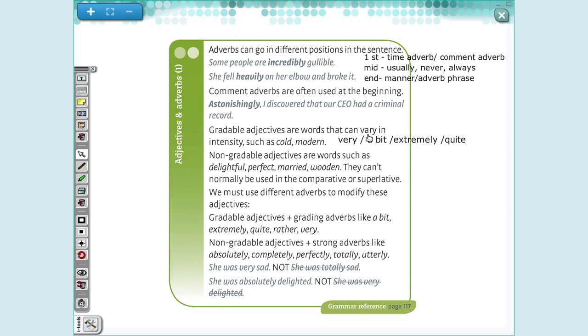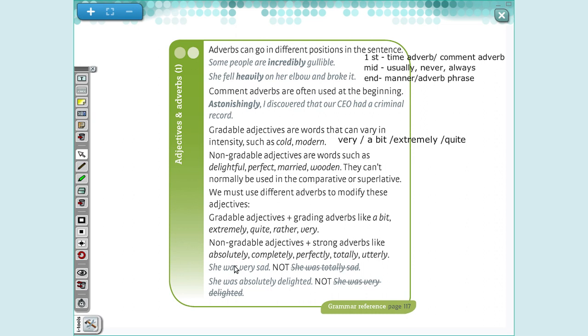So what words can I use in this situation? I can use absolutely perfect, completely perfect, totally perfect. So you can use these adverbs in here to modify when I have a non-gradable adjective. Gradable adjectives, very, a bit, extremely, quite, rather, okay? And non-gradable adjectives, aqueles adjetivos que já estão no extremo, ok?